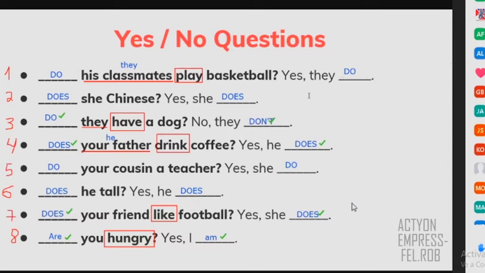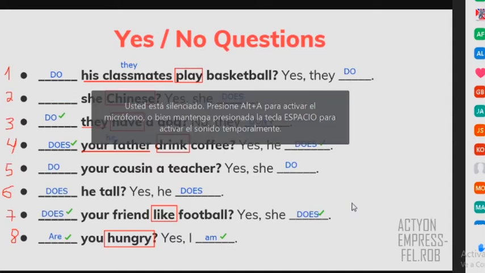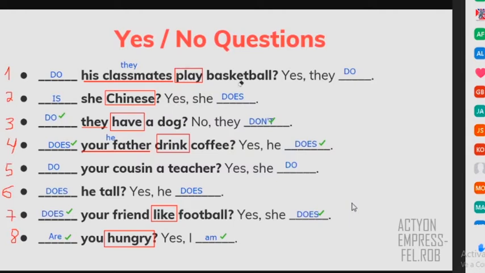Another correction that we have to make is in number 2. We have here a noun or a nationality. So remember, for nationalities, or for nouns in general, or for adjectives, you have to use the verb to be, right? So this is not correct. Let's erase this one. In this case, if it's she, you say "is," right? So, is she Chinese? Yes, she is, right? Because the question is with "is." So in this case, you say yes, she is.